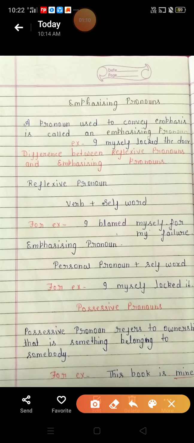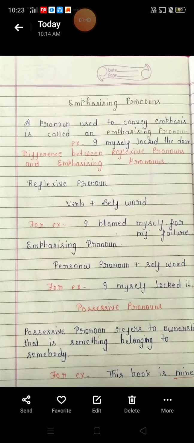So there is a trick for you. In reflexive pronoun, in the sentence, first of all a verb is given and just after the verb a self word is given. For example, I blamed myself for my failure. So, in this sentence, you can see here that the verb is given first, right? And just after the verb, a self word is given. So, it will be a reflexive pronoun.